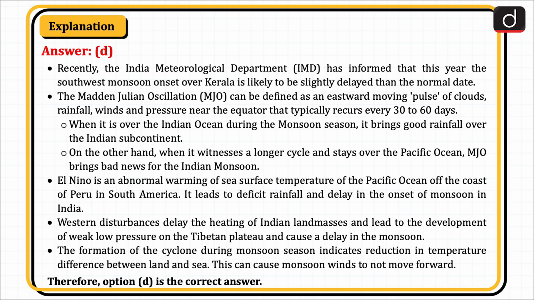The formation of the cyclone during monsoon season indicates reduction in temperature difference between land and sea. This can cause monsoon winds to not move forward. Therefore, option D is the correct answer.